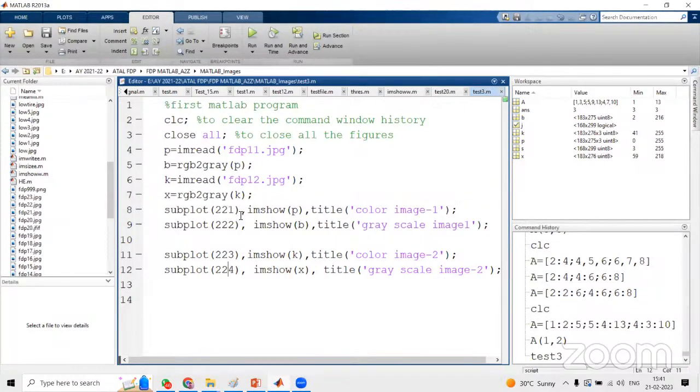Even subplot, you can see this is a function. If you go to the image processing toolbox, we can find the subplot function, but here it will receive 3 parameters, m, n, p: m rows, n columns, p position of the image. Hope up to here it's clear, the basic functions are clear, and by using those, what image processing techniques we are going to execute, we will see now. Now I will minimize this one. If you have any queries, ask me, otherwise I'll go through the presentation.